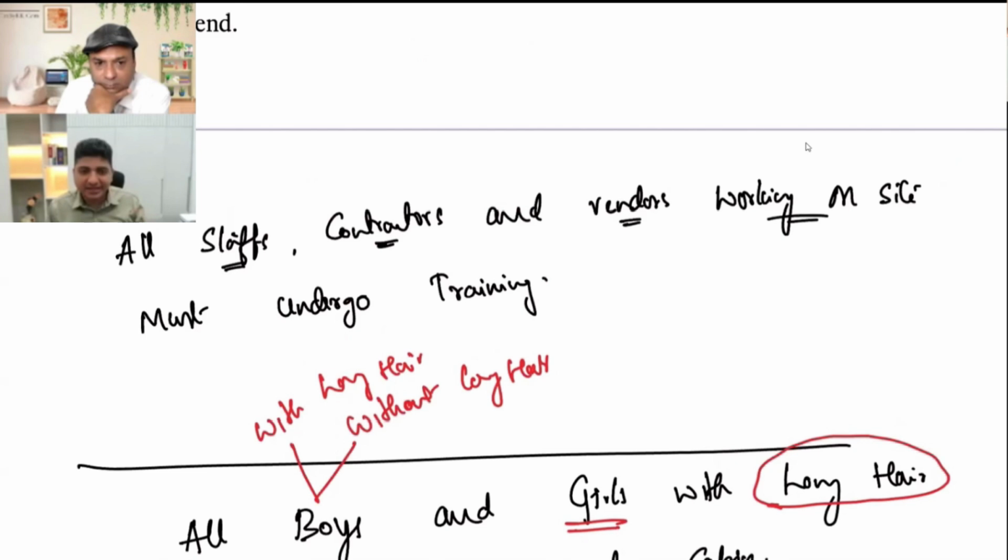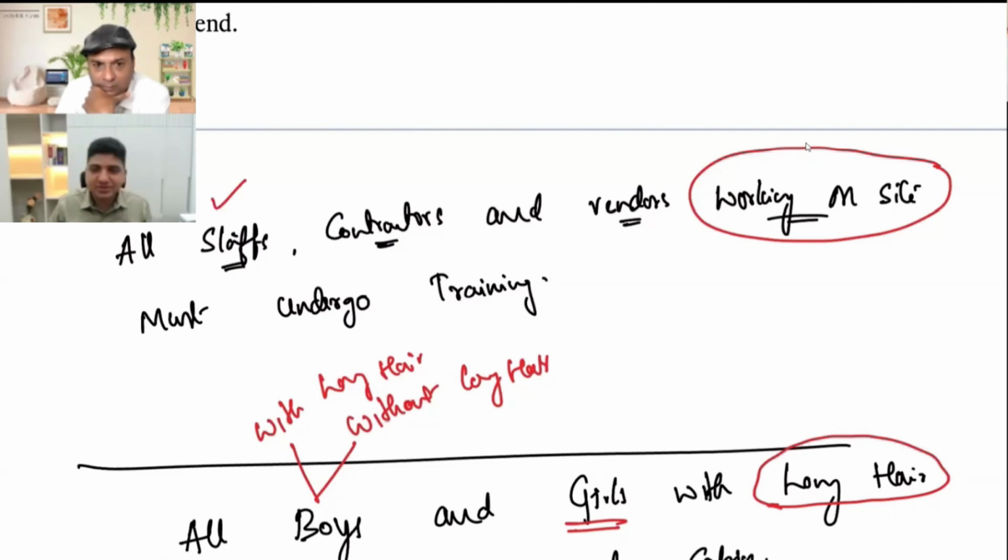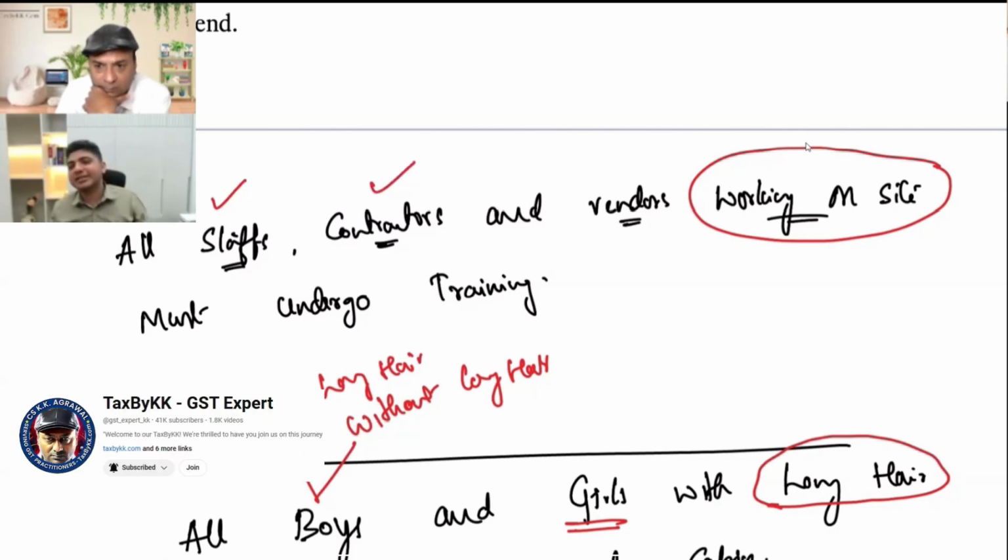Now similarly, if I come back here, when I say all staff, contractors and vendors working on site, here working on site is a qualifier. This working on site is not applicable to staff or contractors. It is only applicable to vendors. So all staff must go to training, all contractors must go to training, and only those vendors who are working on site must go to training.